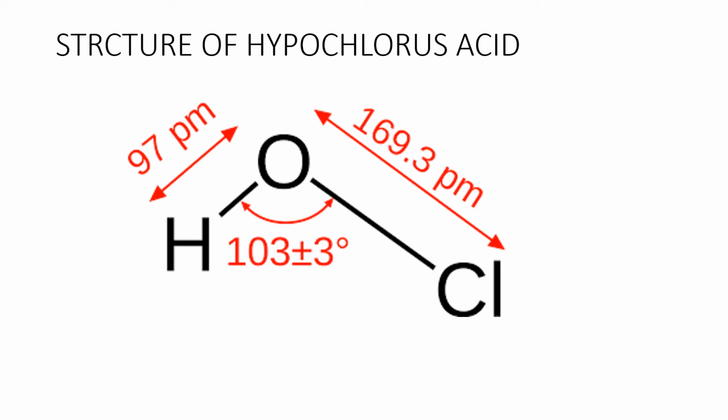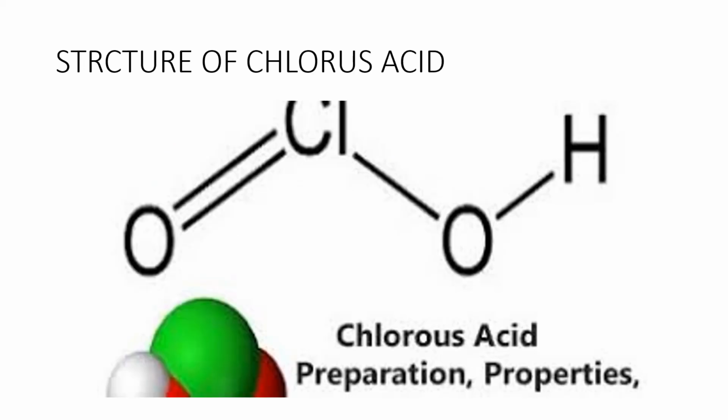When hypochlorous acid undergoes ionization, it will give the hypochlorite ion. ClO minus is known as the hypochlorite ion. HOCl is the acid, and ClO minus is the conjugate base. A conjugate acid-base pair differs by one proton.